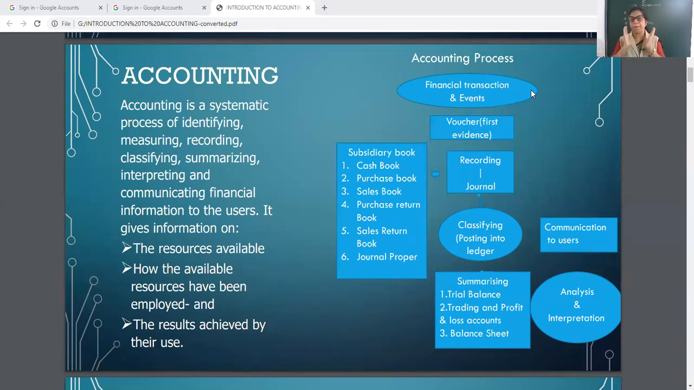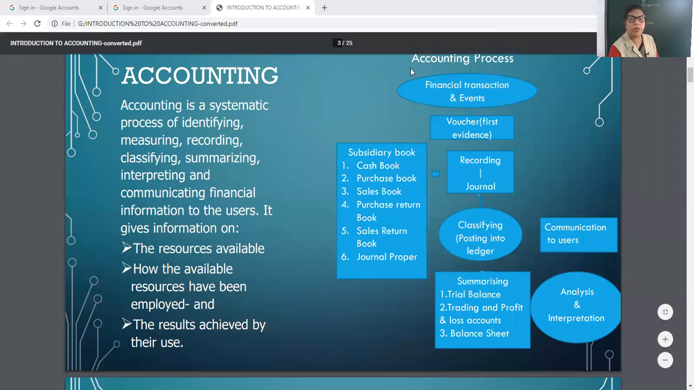So first step is identify the financial transaction. Financial means monetary, economic transactions. See, I explained to you, there are 2 types of transactions, financial or non-financial, monetary or non-monetary, qualitative or quantitative. So here we should write quantitative transactions, monetary transactions, or only those transactions which are financial in nature.